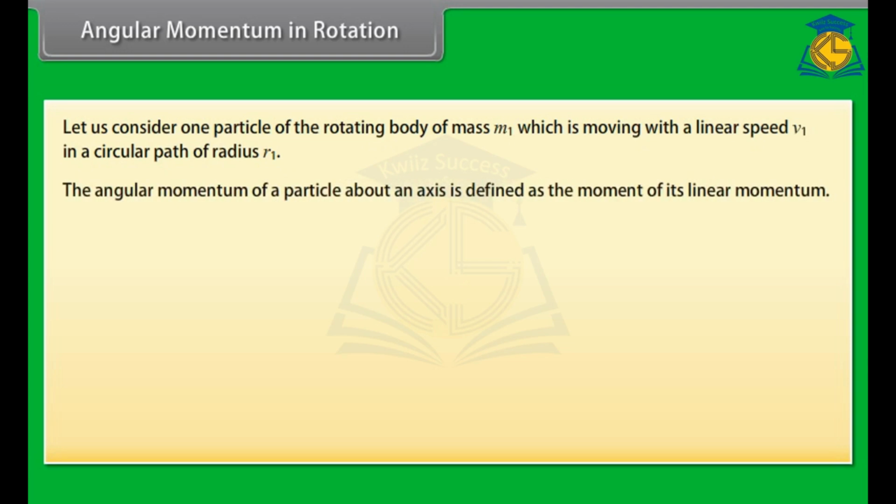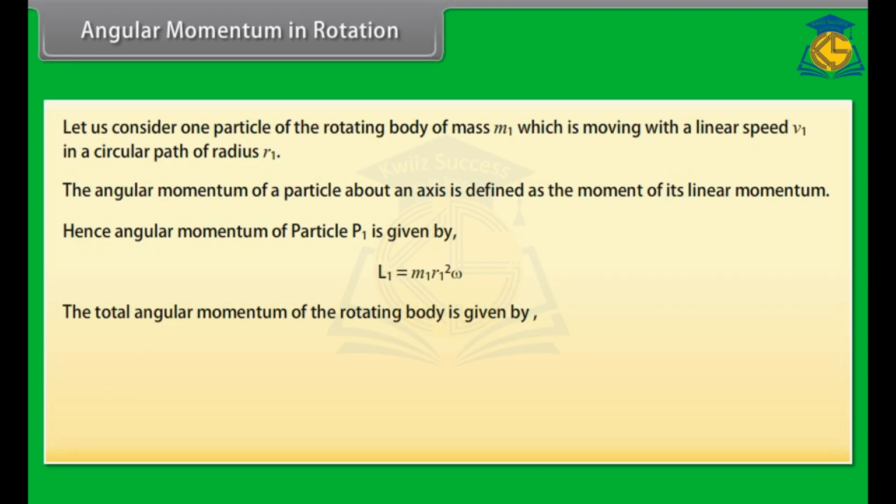The angular momentum of a particle about an axis is defined as the moment of its linear momentum. Hence, angular momentum of particle P1 is given by L1 = m1 r1² ω. The total angular momentum of the rotating body is given by L = L1 + L2 + and so on till Ln. By putting the value of L into the above equation, we get L = m1 r1² ω + m2 r2² ω + and so on till mn rn² ω.